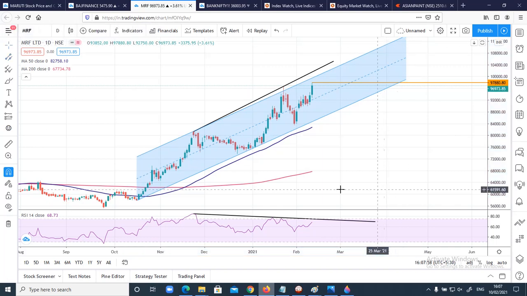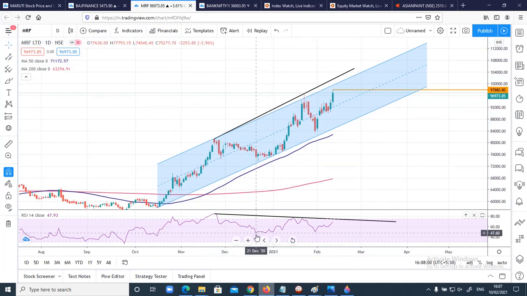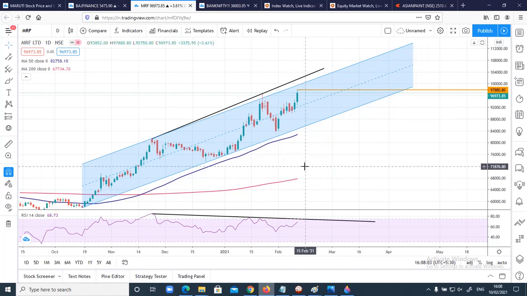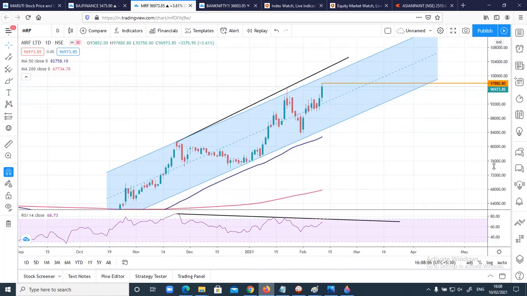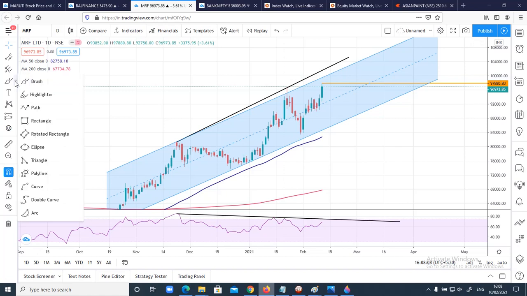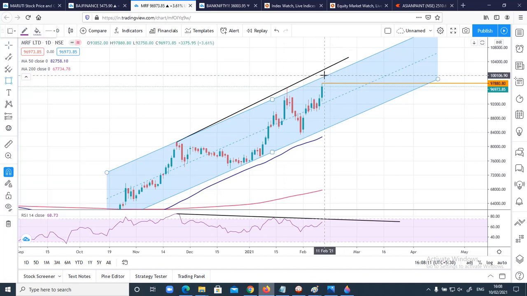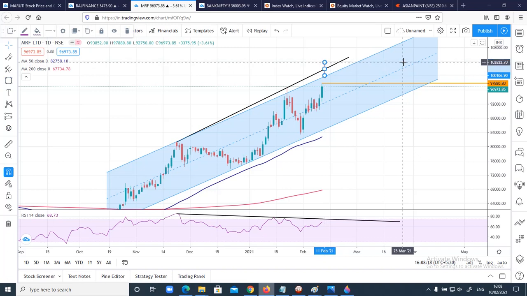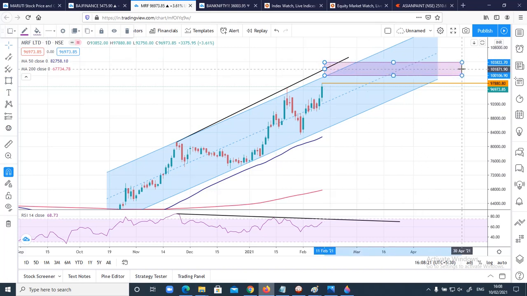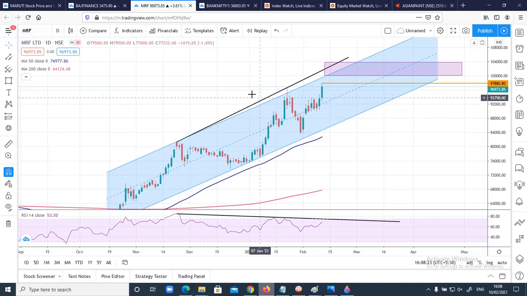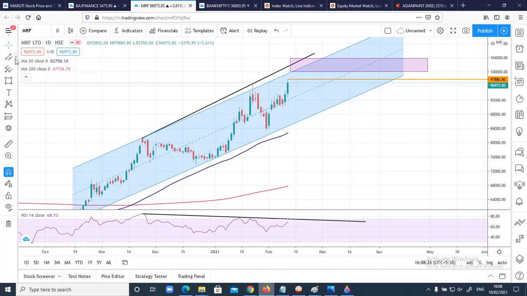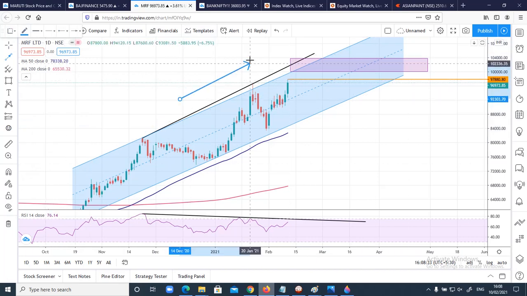Okay, now there are two targets I can expect here, one based on the channel and the other on the resistance trend line I've drawn. Guys, the first thing I can expect is this zone, somewhere around 1 lakh to 1 lakh 2000 or 4000. This is the level I'm expecting price to move up to. The next target would probably be 1 lakh 4000 in MRF. If price sustains above 97,880, we can expect these levels to come in.